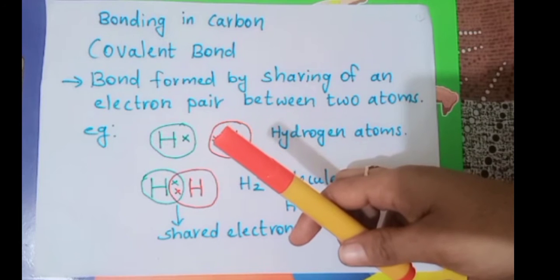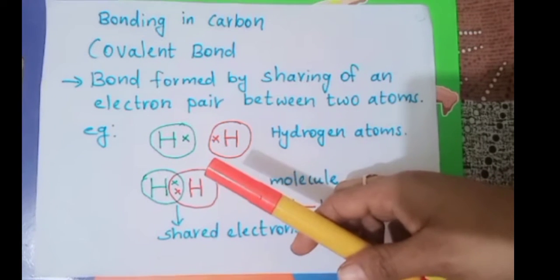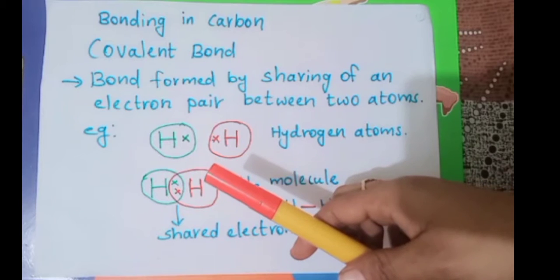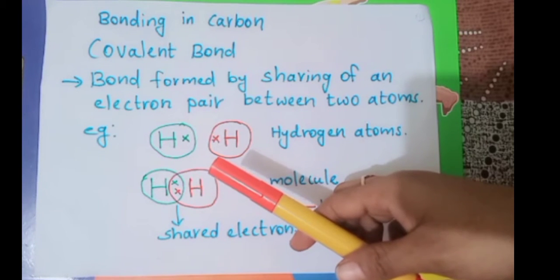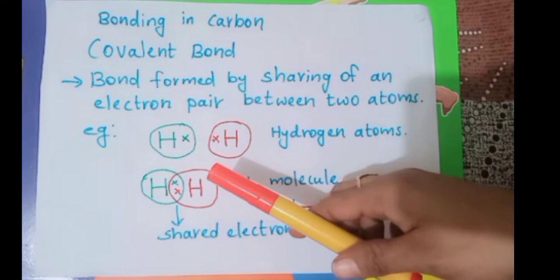You know that two chapters are included. One is carbon and its compounds, and the second one is periodic classification of elements. And here we are starting the first chapter, carbon and its compounds. Okay, then let us start the chapter.